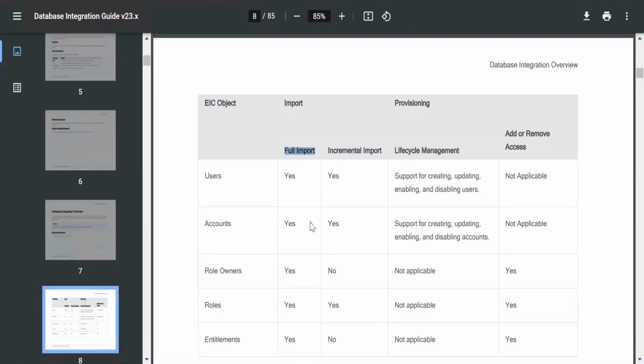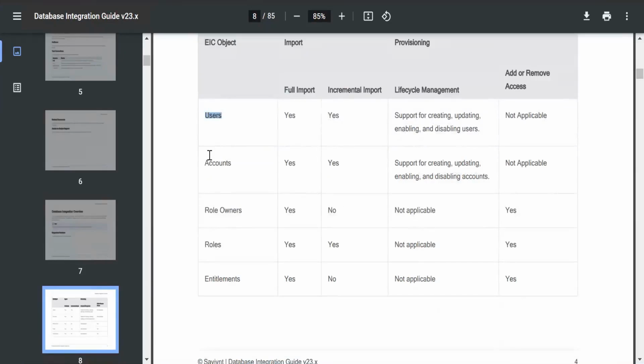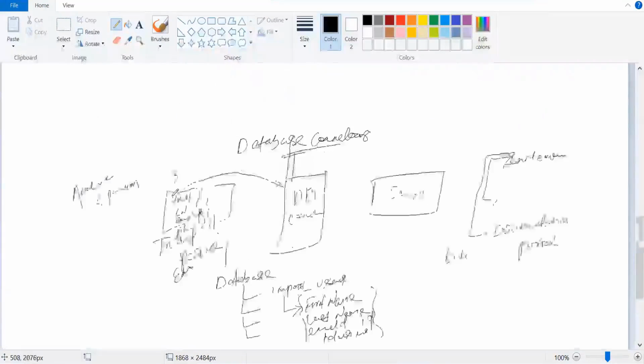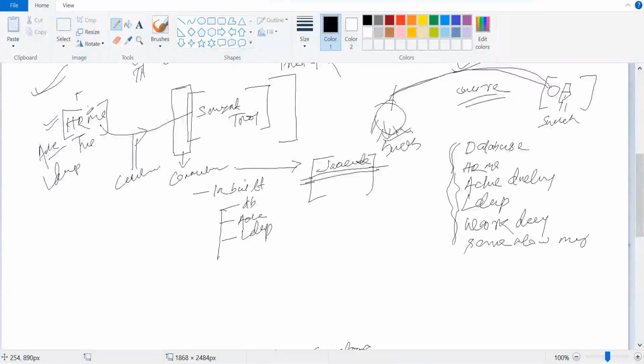Now we will be integrating for user import. Once our user import is over, we will talk about how account import is happening, then role and role entitlement. All of this we will discuss. Let's focus on the first part, the user import. That means the data will flow from your HRMS system to your Saviynt database.